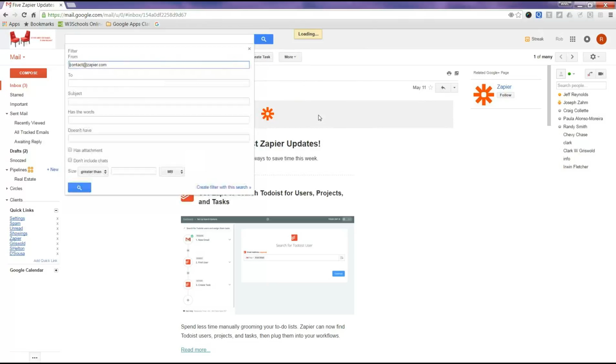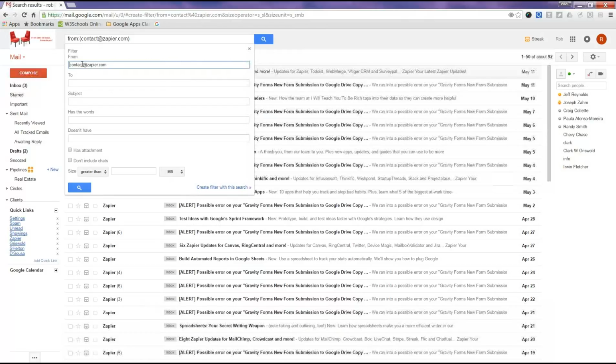When you open up filter messages like these, it shows the criteria. This is contact at Zapier, and it pulled up all my Zapier emails because that's the current filter. If you're pulling in four or five different emails in one account, you can even use an alias. Since I own my domain, I can make up email addresses on the fly. They're not accounts, but I could say any email to birthdays at Aubrey.net, and that would be the filter rule I'm creating. But right now we're going to do Zapier.